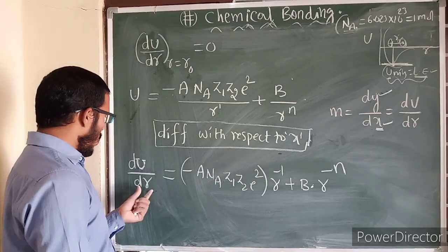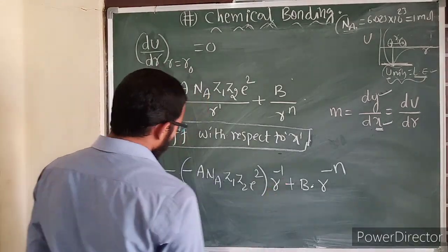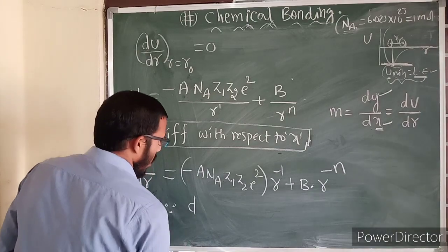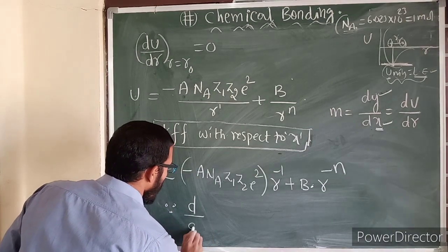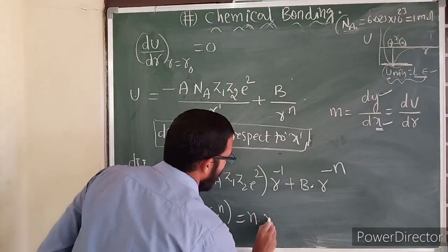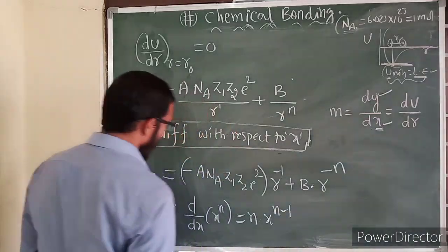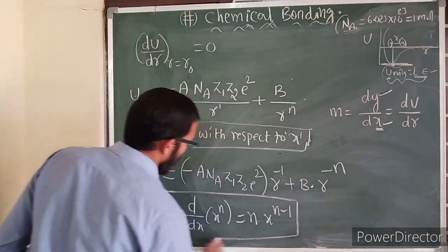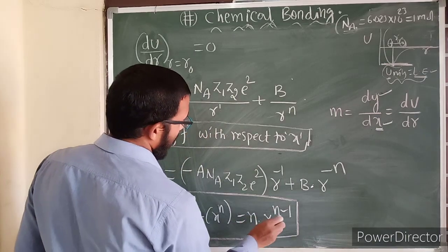Therefore we need to differentiate this. For this we know the formula: d by dx of x power n is equal to n into x power n minus 1. This formula we must remember, then we apply it here.